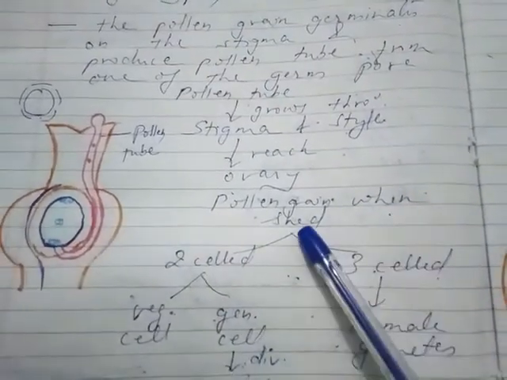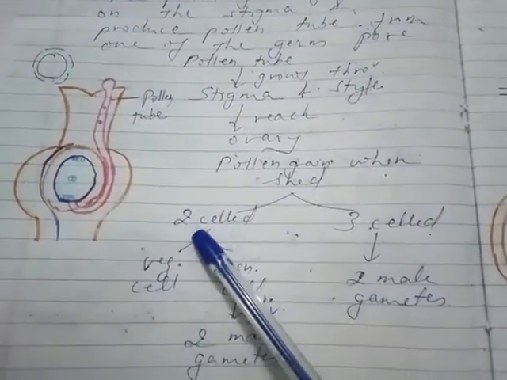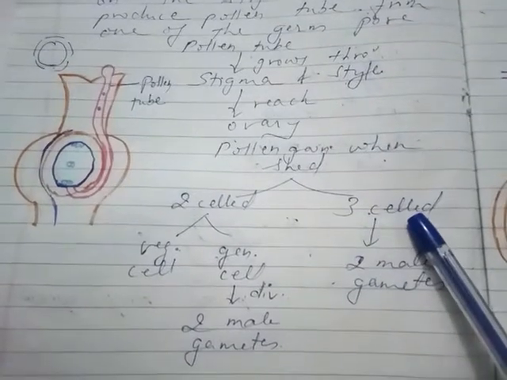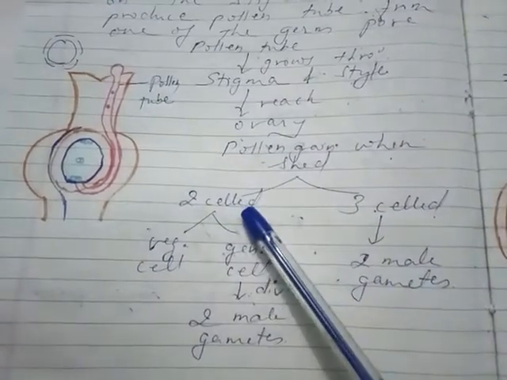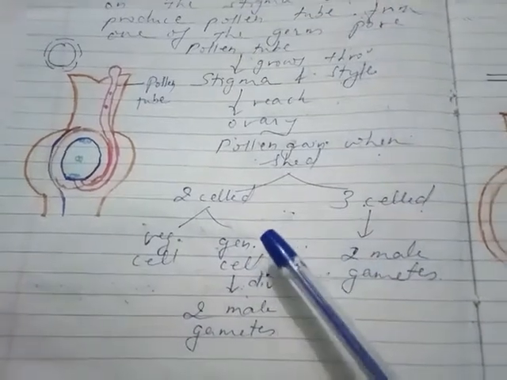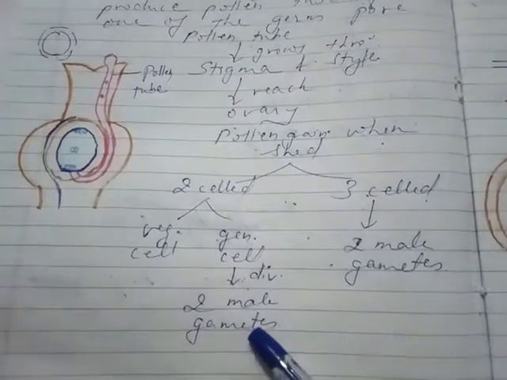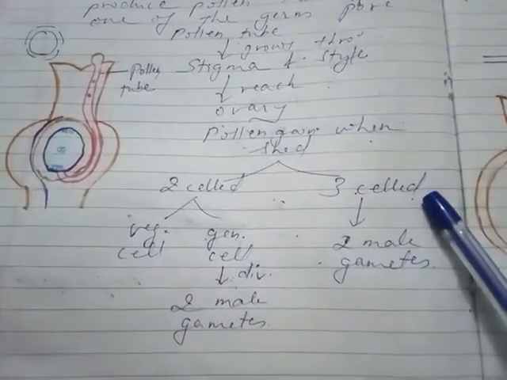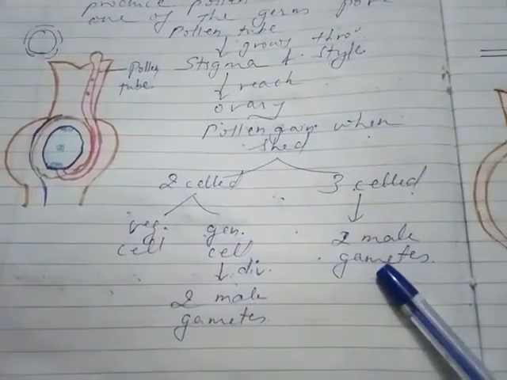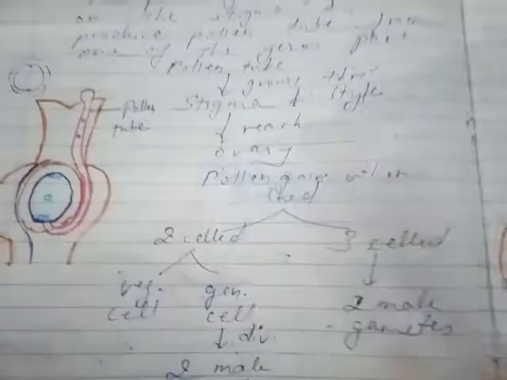Pollen grains, when they are shed, as we have already studied, are either at the 2-cell stage or the 3-cell stage. If it is at the 2-cell stage, it has a vegetative cell and a generative cell. This generative cell will divide again and give rise to 2 male gametes. If it is at the 3-cell stage, it already has 2 male gametes.